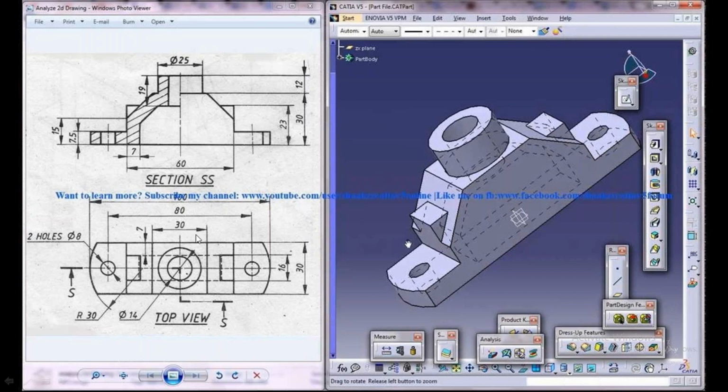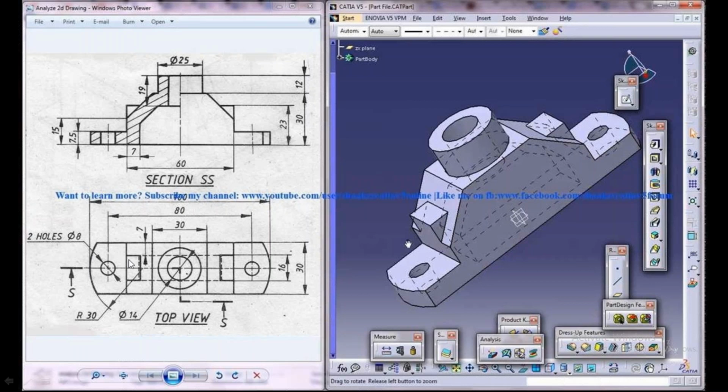See, this is the section view. How we are going to take all the parameters from the section and the top view, and combine them to design a complete 3D object. Okay, let's see. For example, when we are going to start, you can think in several ways. You can start in several ways.